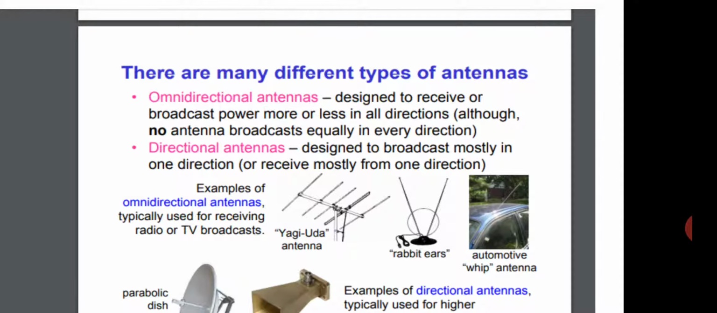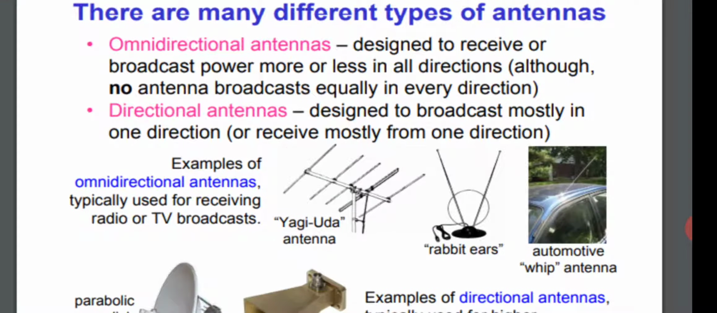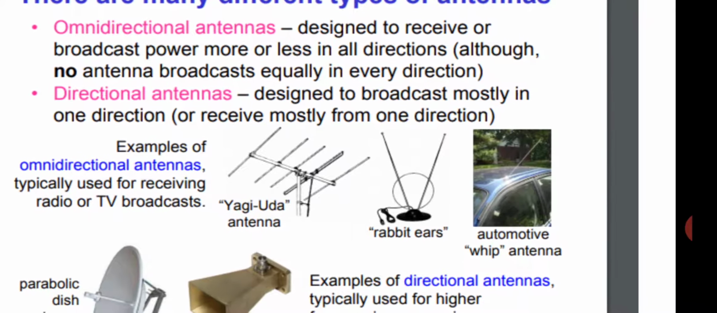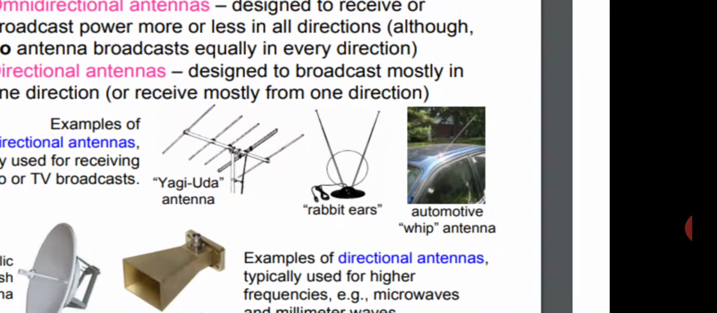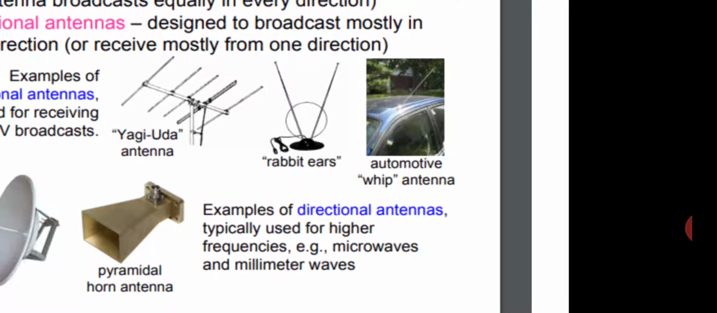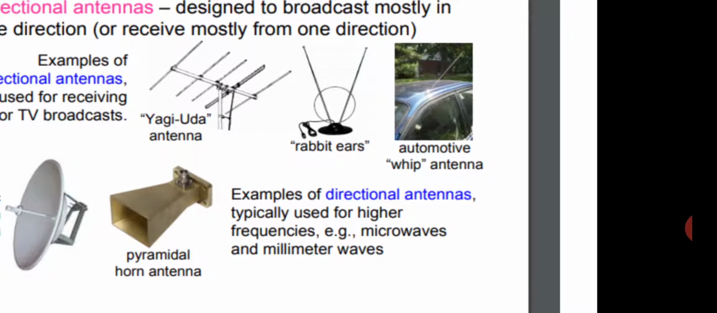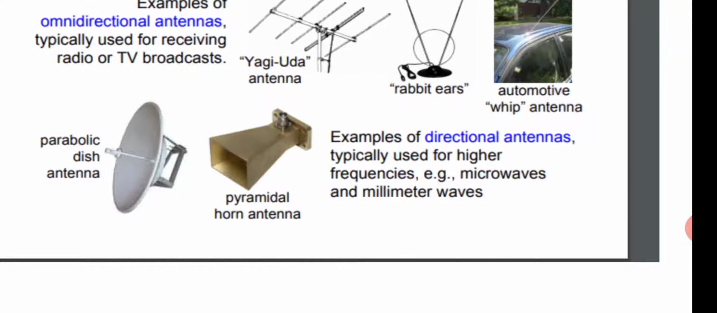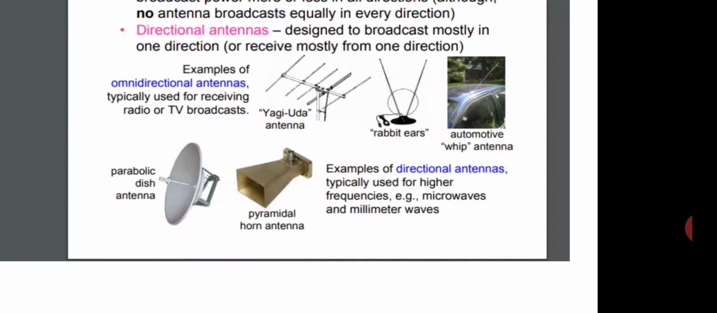Examples of omnidirectional antennas are those used for receiving radio or TV broadcasts, the Yagi-Uda antenna, and the automotive whip antenna. And these are directional antennas: the parabolic dish antenna and the pyramidal horn antenna. So these are examples of omnidirectional and directional antennas.